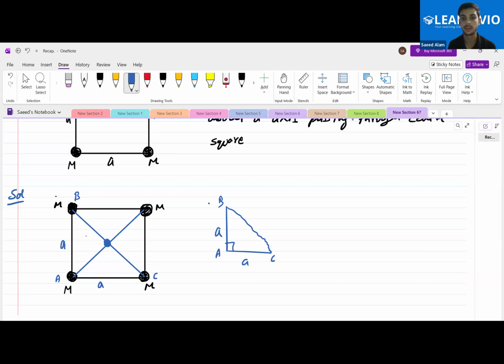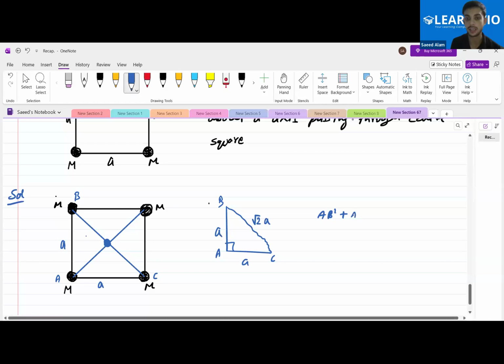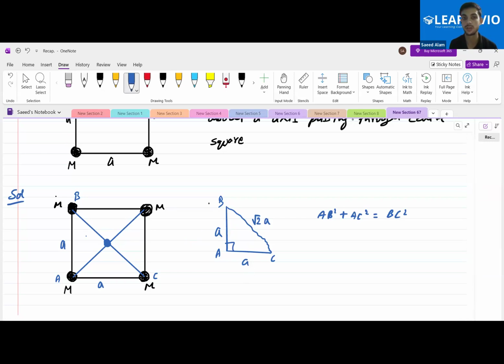Yes, root 2 times A. How did we get this? Just by applying the Pythagoras theorem: AB square plus AC square is equal to BC square. That is the square of the individual sides, if we sum them up, we get the hypotenuse whole square.